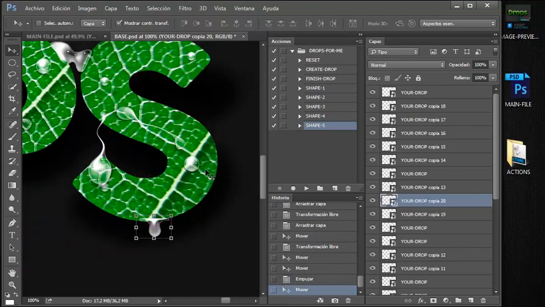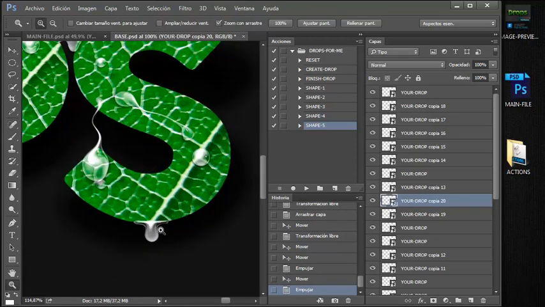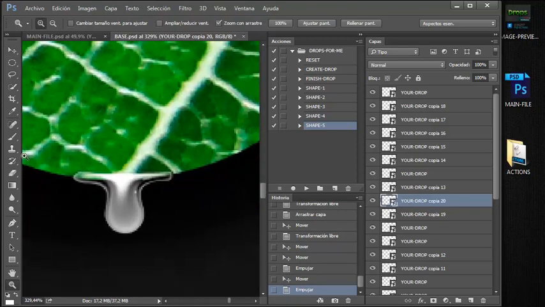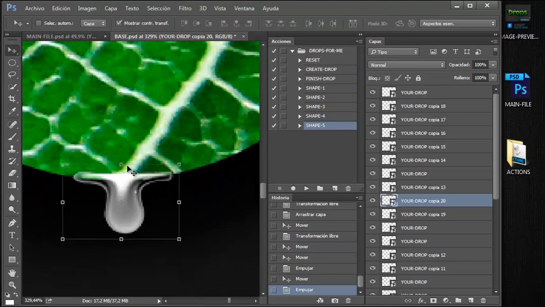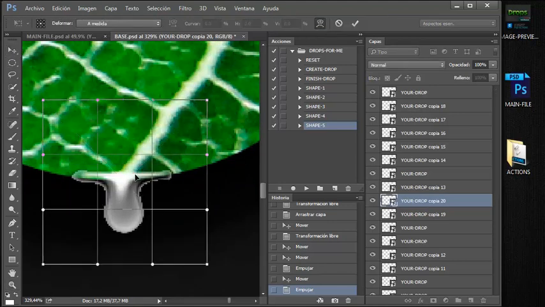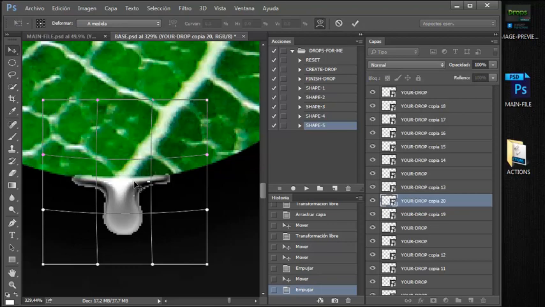This one here. If you don't like the way the drop is going, you just deform it, and that's it.